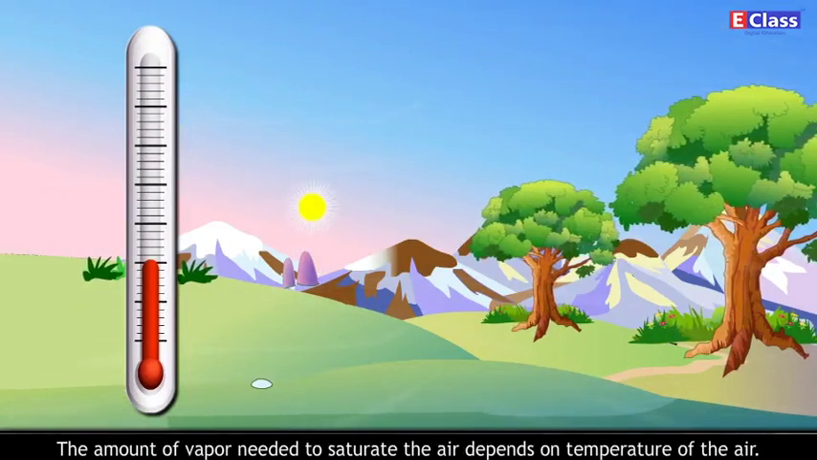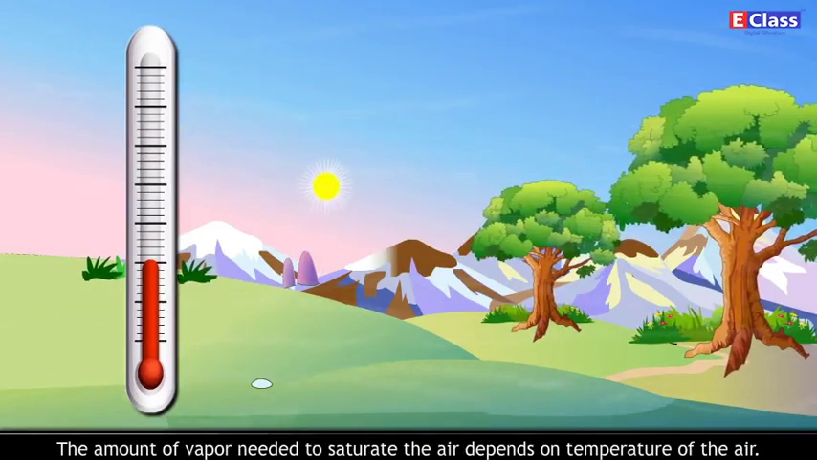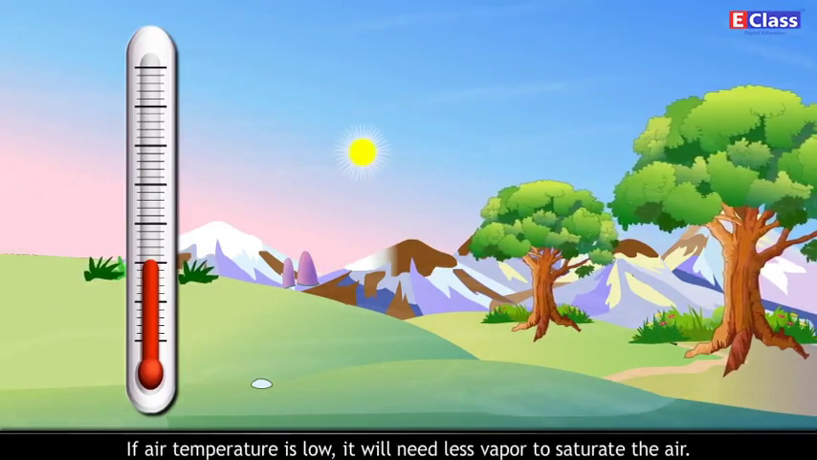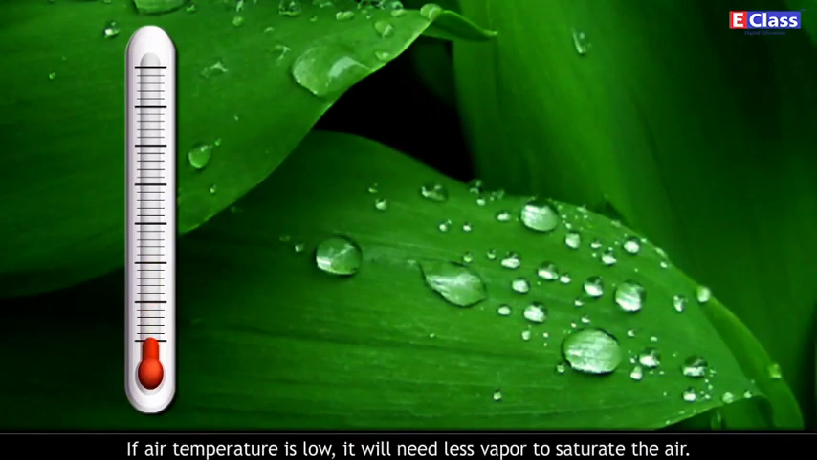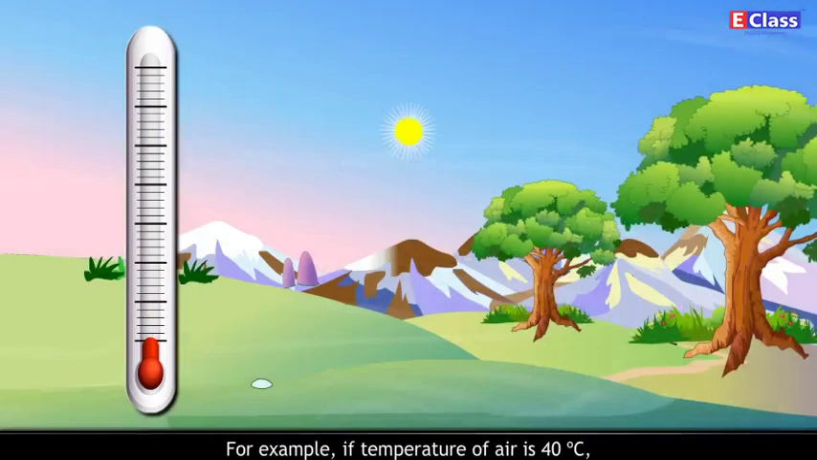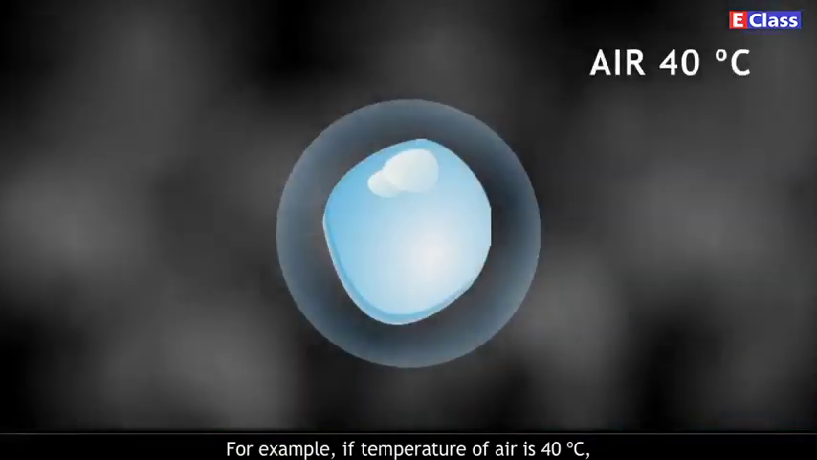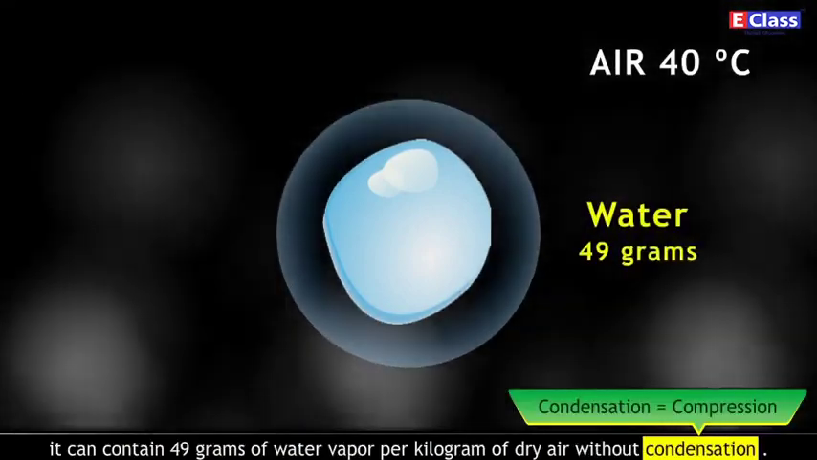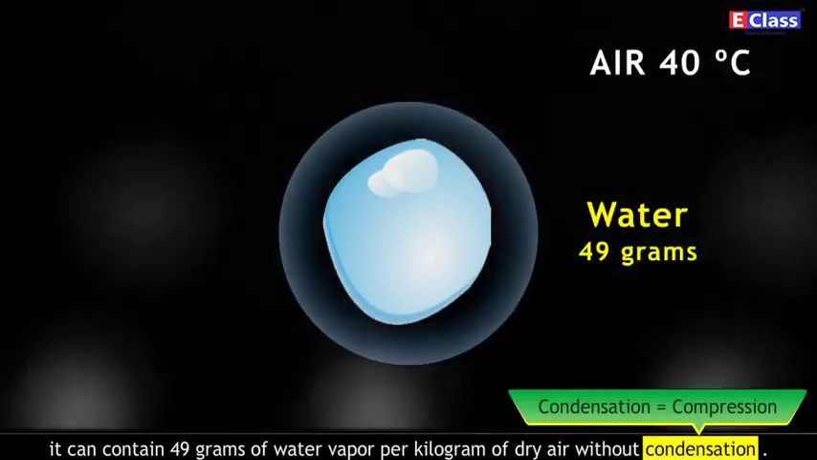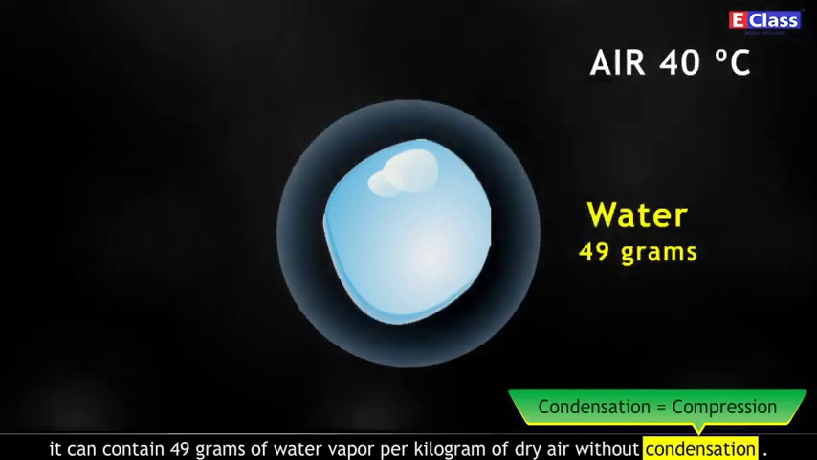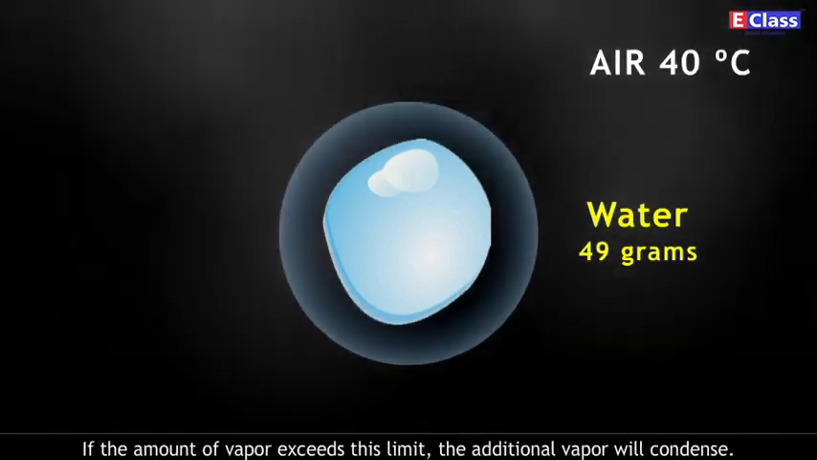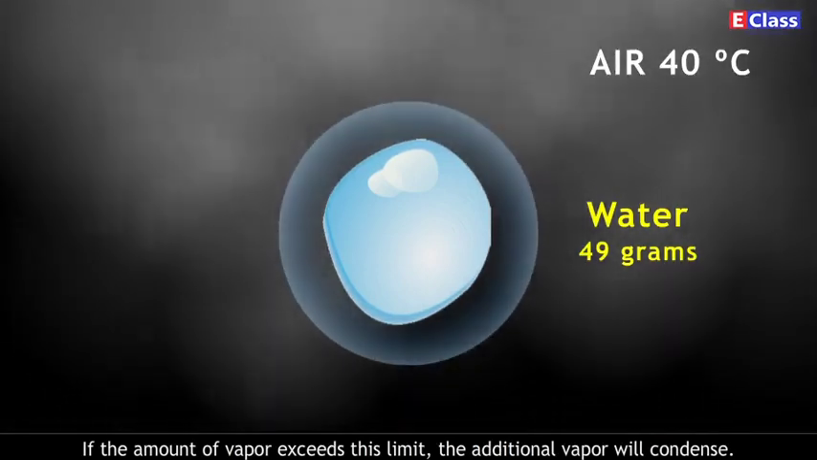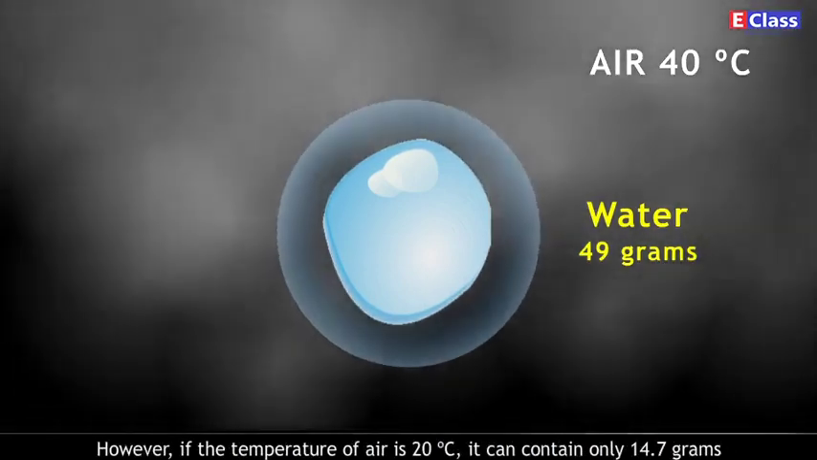The amount of vapor needed to saturate the air depends on temperature of the air. If air temperature is low, it will need less vapor to saturate the air. For example, if temperature of air is 40 degrees Celsius, it can contain 49 grams of water vapor per kilogram of dry air without condensation. If the amount of vapor exceeds this limit, the additional vapor will condense.